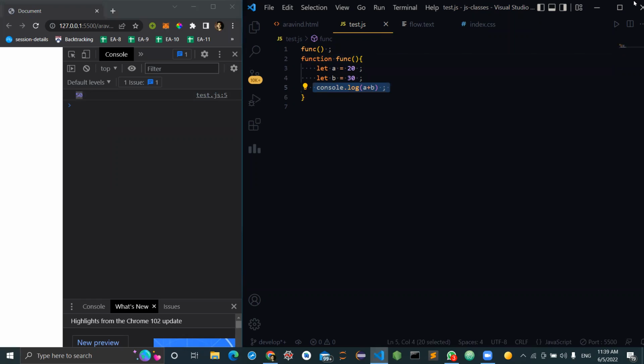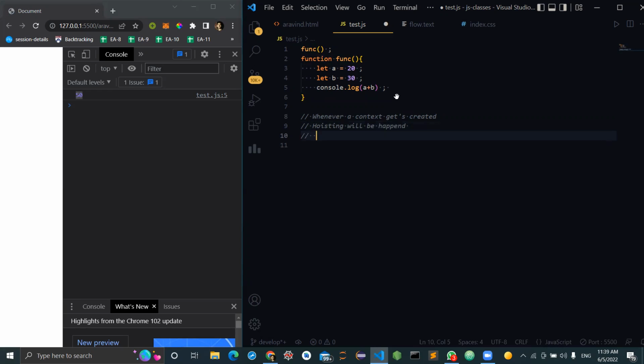Four points make the entire hoisting. Whenever a context gets created, hoisting will happen, right?